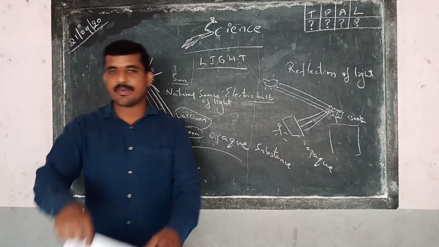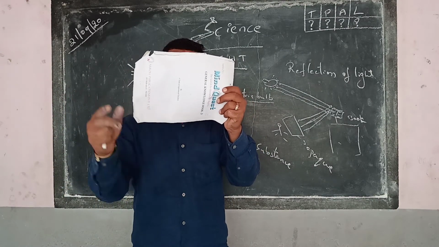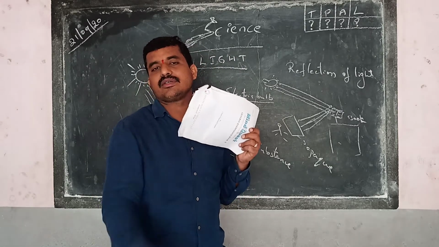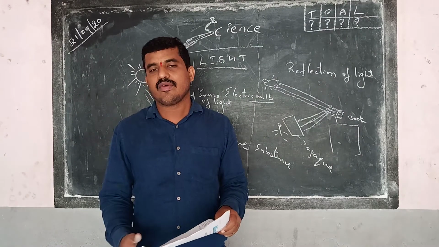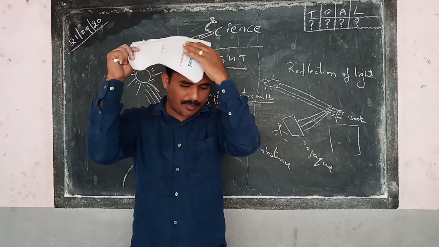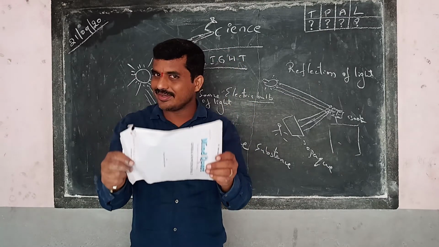Now, if we keep a paper, will it allow me to see the camera? No. Why not? Because it is not allowing the light to pass through it. It is opaque. For example, if I apply oil and rub it like this, and try to see through it, can you see?